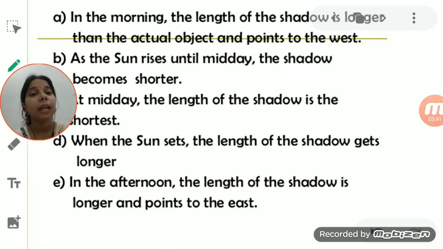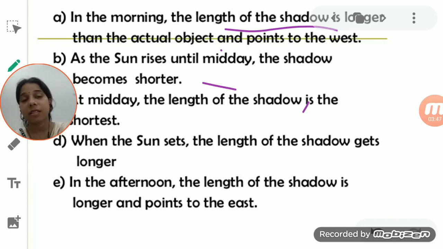So in the morning, the length of the shadow is larger than that of the actual object. As the sun rises until midday, until noon, the shadow becomes shorter. It means when the sun rises, the shadow is comparatively longer, and as it reaches midday, the shadow of the object starts becoming shorter and shorter. What happens at midday?